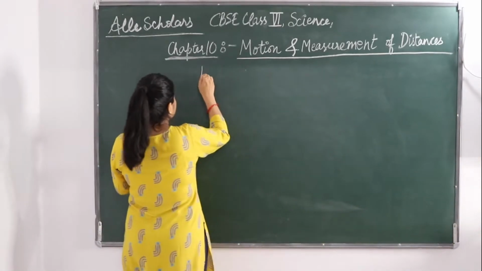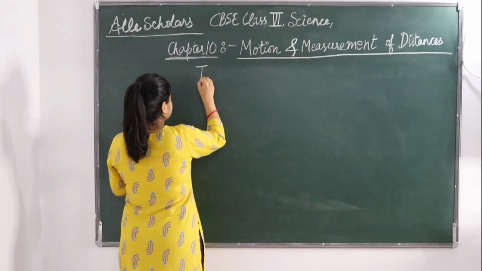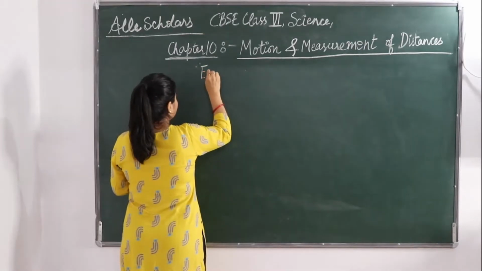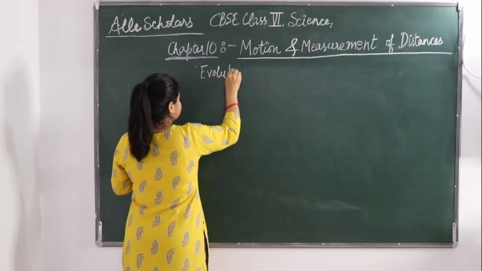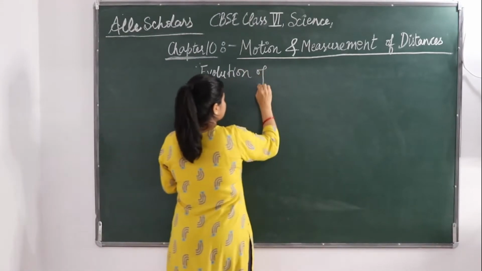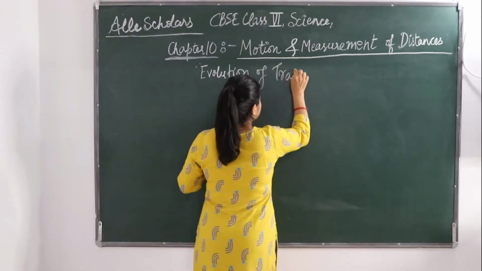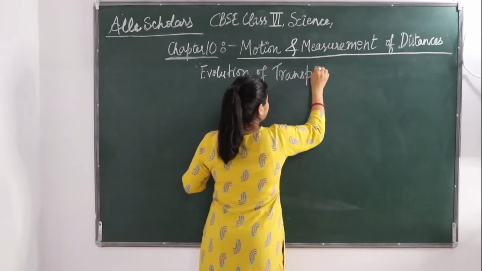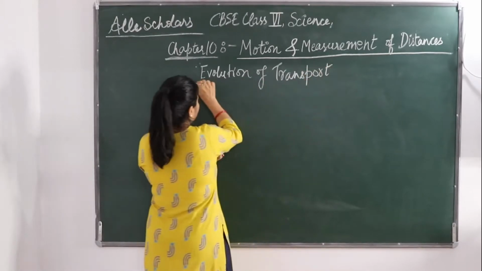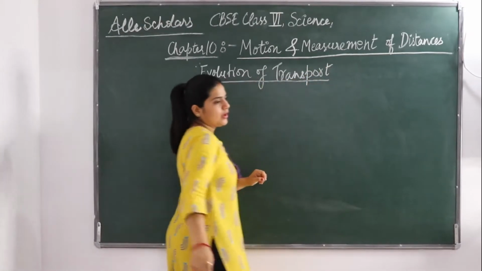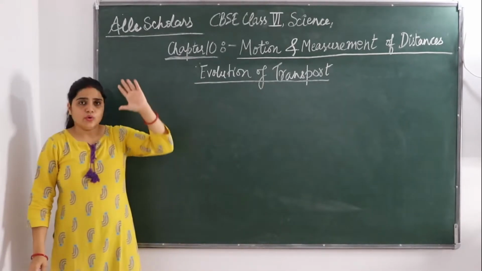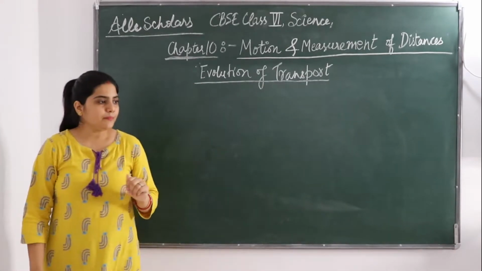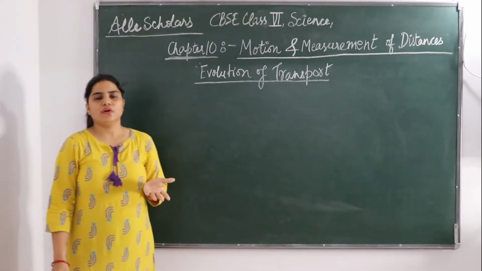So we will see the evolution of transport, how transport has evolved. Long ago, in the ancient time, there were no means of transport.